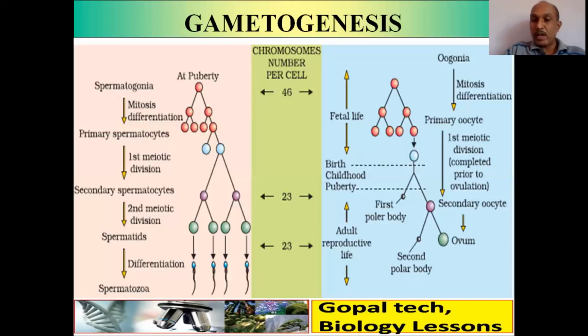That also first, and produce two unequal cells. See here equal cells, here unequal. Larger is called secondary oocyte and smaller is called first polar body. Once the ovulation happens, this secondary oocyte undergoes the second meiosis division only if there is a fertilization, resulting in formation of one ovum and again a smaller body, that is second polar body. So this is how it is a difference between oogenesis and spermatogenesis.